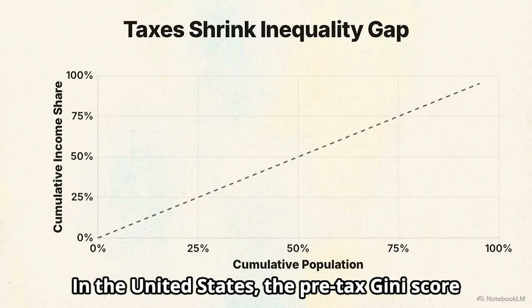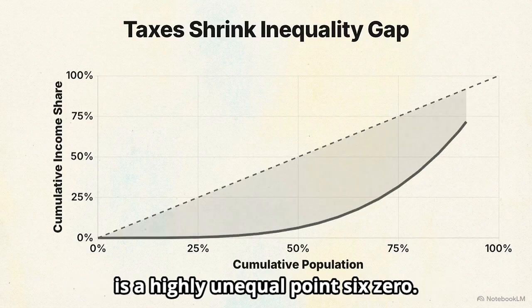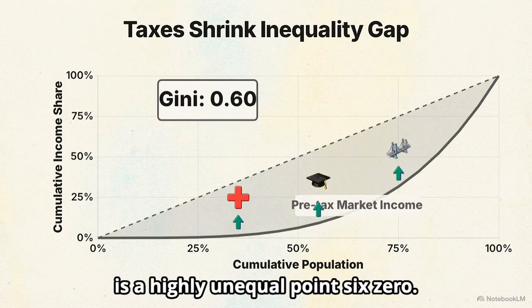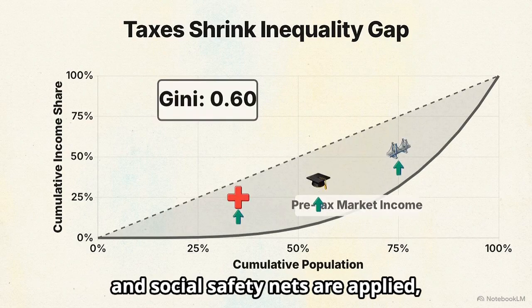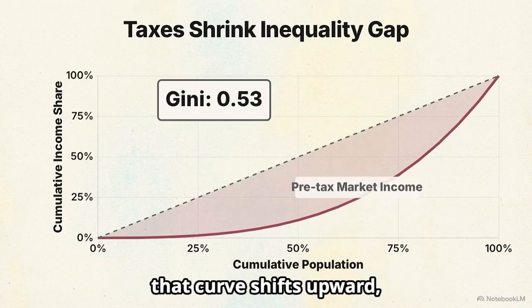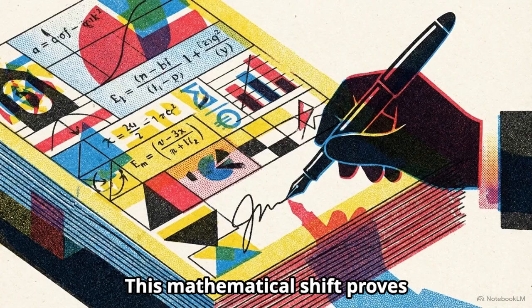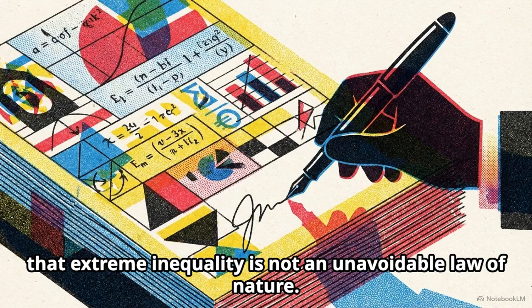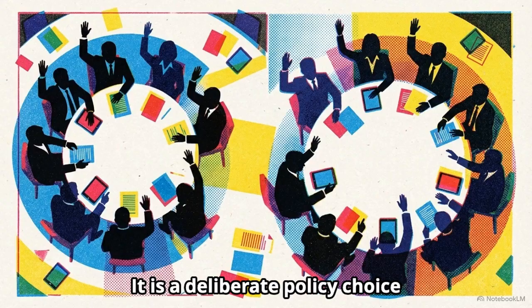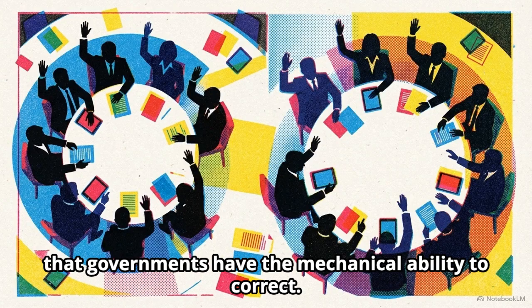In the United States, the pre-tax Gini score is a highly unequal 0.60, but once progressive taxes and social safety nets are applied, that curve shifts upward, dropping the final score to 0.44. This mathematical shift proves that extreme inequality is not an unavoidable law of nature. It is a deliberate policy choice that governments have the mechanical ability to correct.